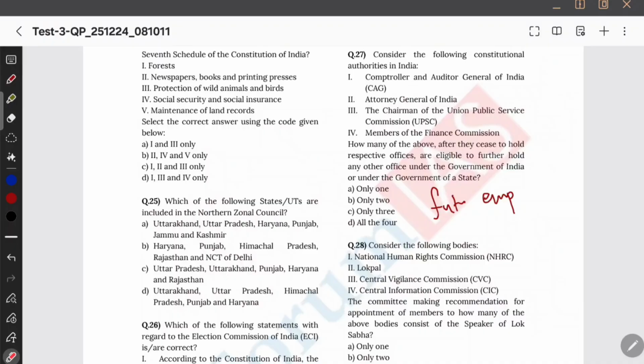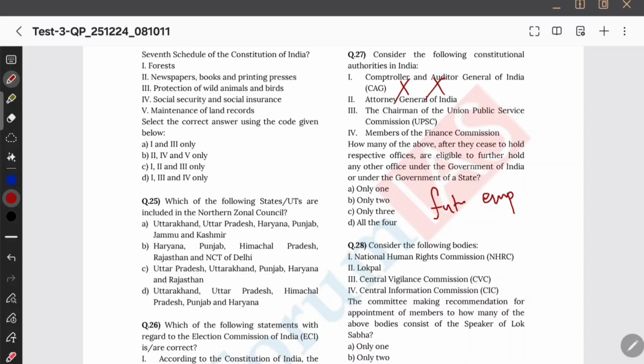So basically CAG, he knows a lot of things. So the audit report might have certain things that might favor the government also. So therefore we thought that if CAG is reappointed, then he might favor the future government, and if CAG is allowed for future employment in lucrative government posts, then also it will not account to transparency. Therefore CAG must not have future employment and reappointment.